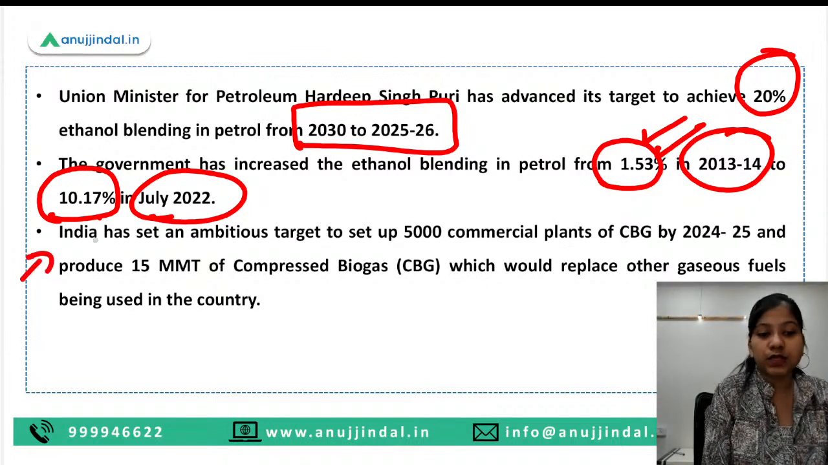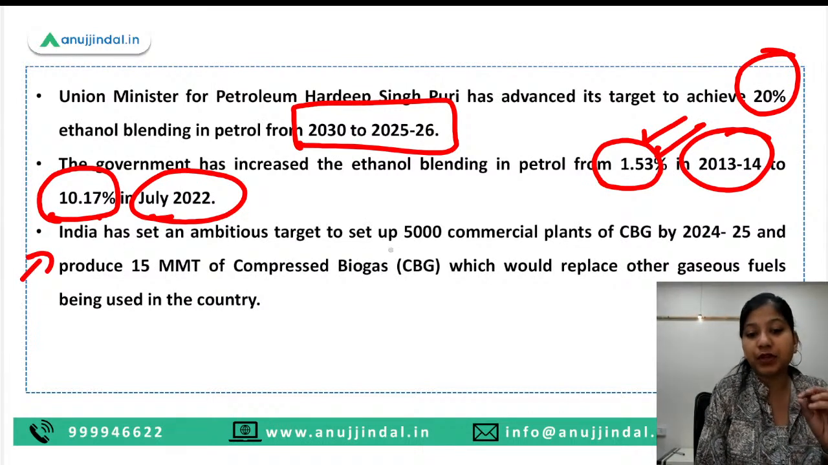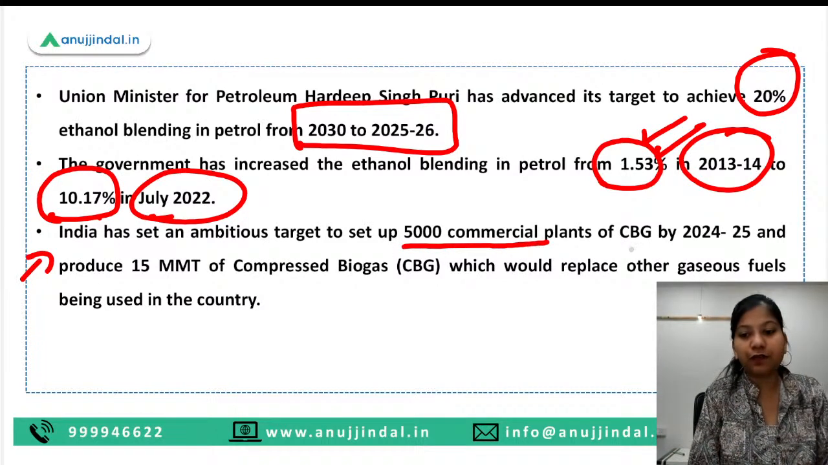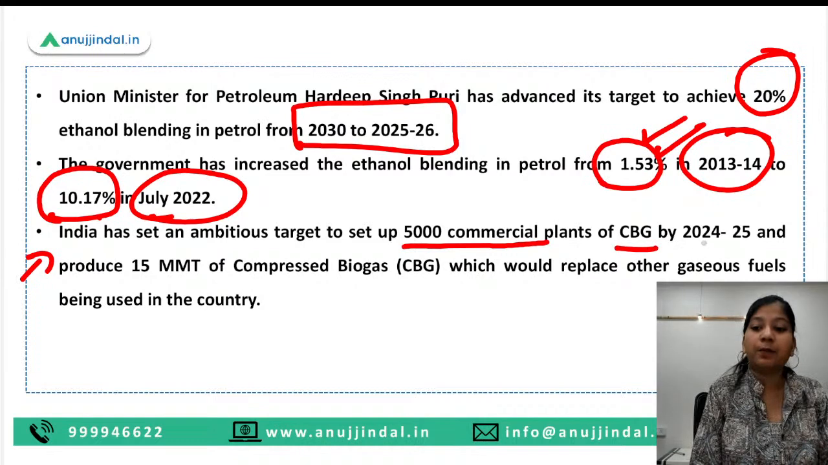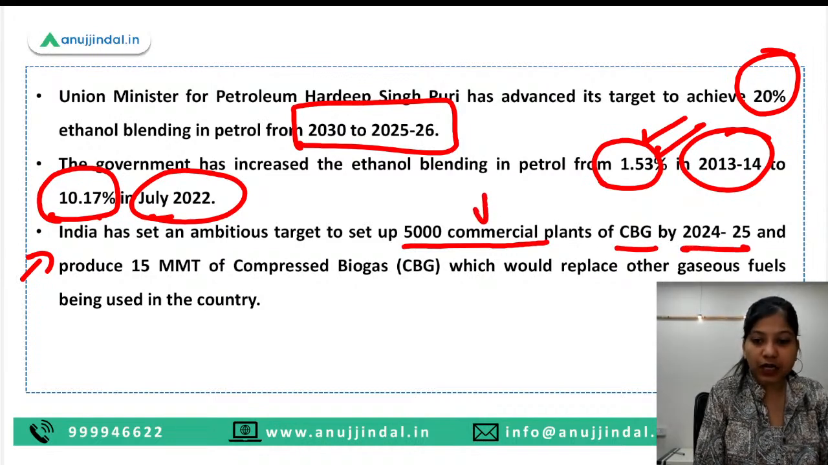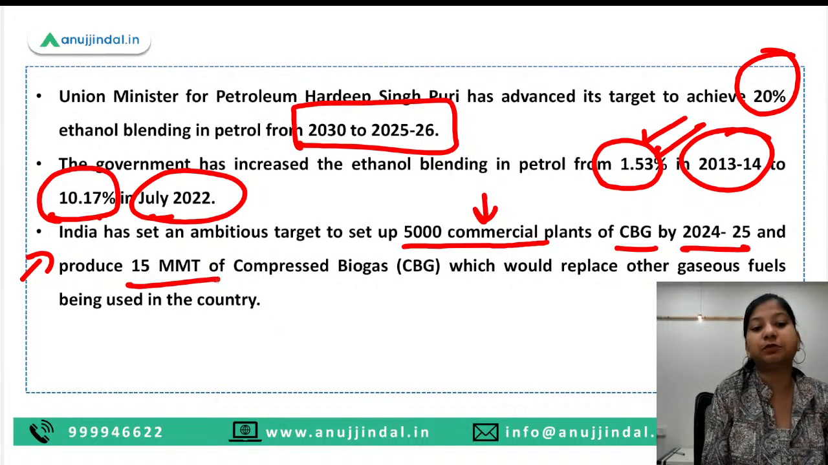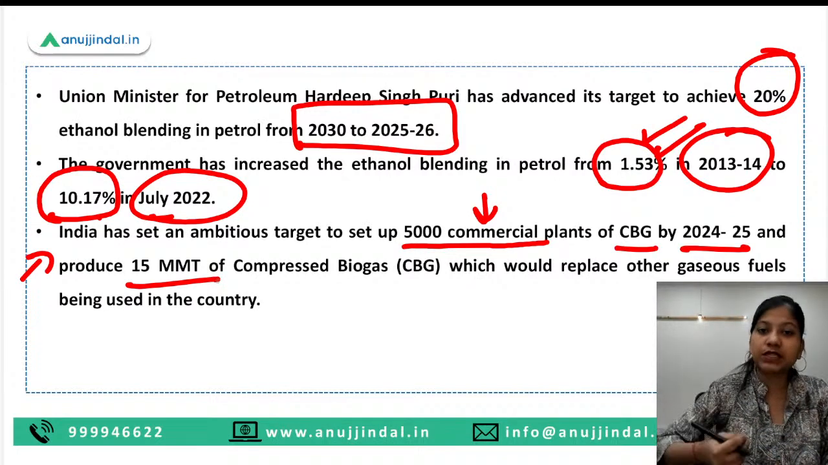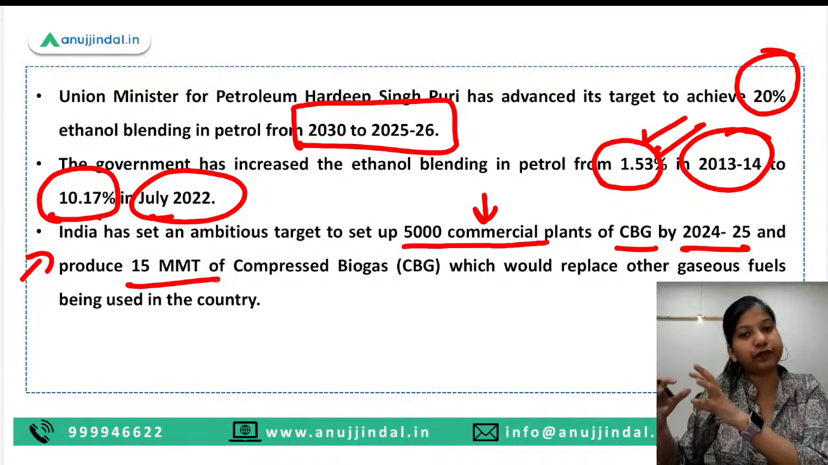The next news here is that India has set an ambitious target to set up 5,000 commercial plants of compressed biogas by FY25, and these plants would be producing 15 million metric tons of compressed biogas, and this biogas will be used in vehicles in exchange of the fuels.